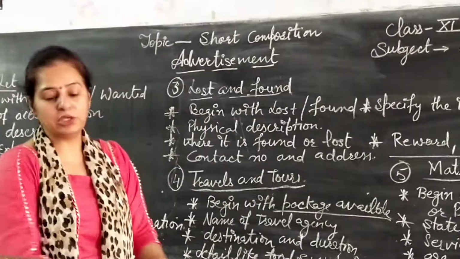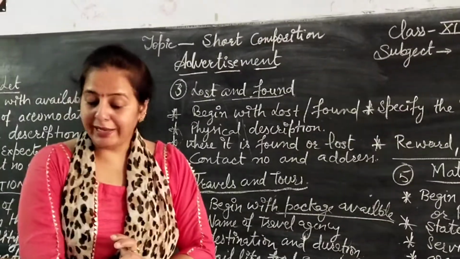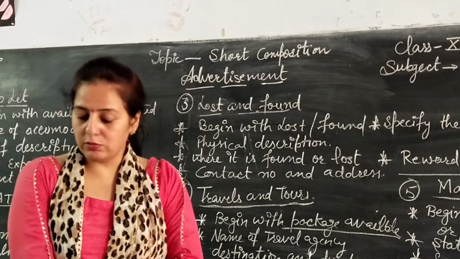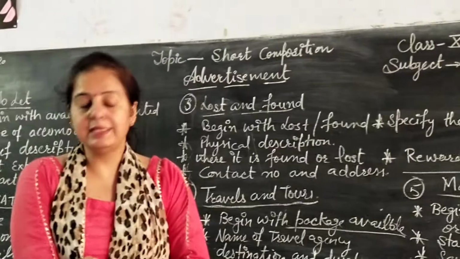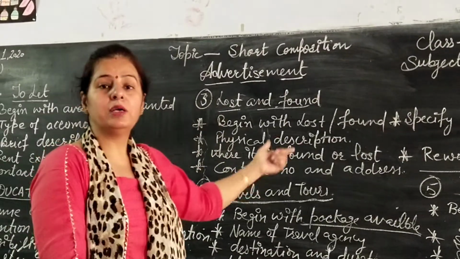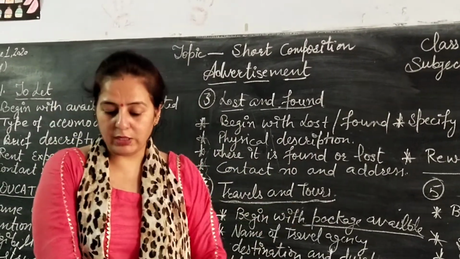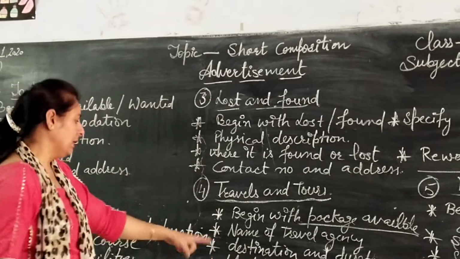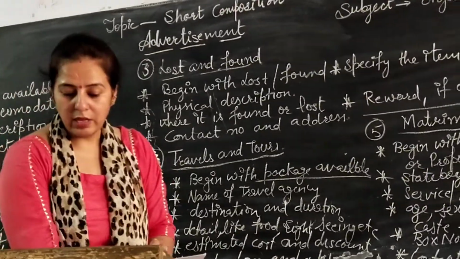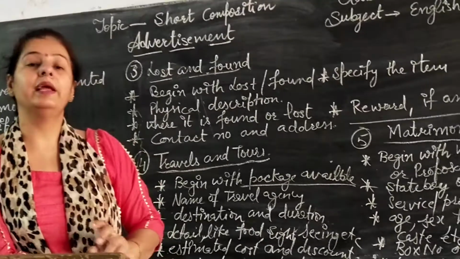All the destination and duration will be given. Sightseeing included, food included, and the cost of this is 10,000 per person. Special discount for early birds or early riders, you can use any words. And then after, contact. Lastly, contact and address, that is Sita Travels, 227 Jagriti Enclave, Delhi.